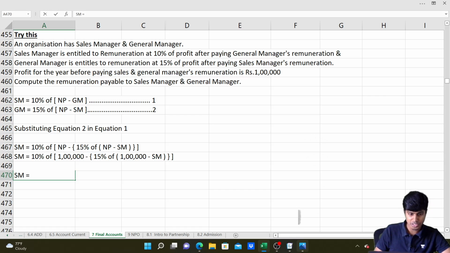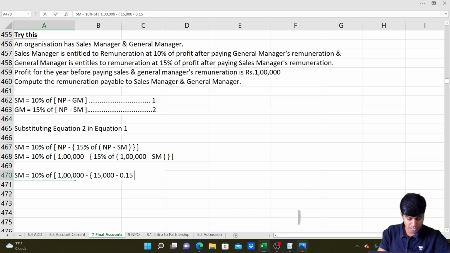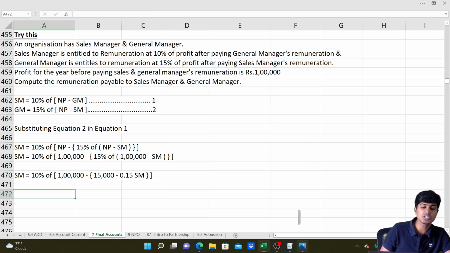Sales manager's remuneration is 10% of, let's open the small bracket, 1 lakh minus 15% of. So 1 lakh minus, let's do this. 15% of 1 lakh, can I say it is 15,000 minus 15% of SM is 0.15 SM. And I hope if I solve it to this extent, it should be understandable. I just removed the small bracket.